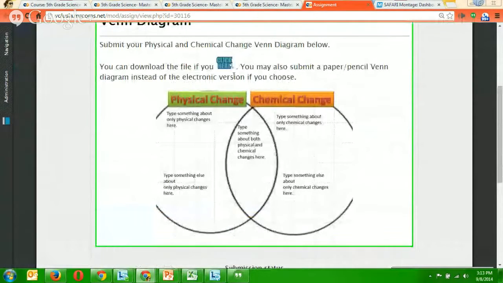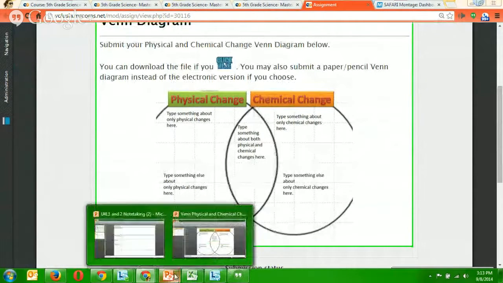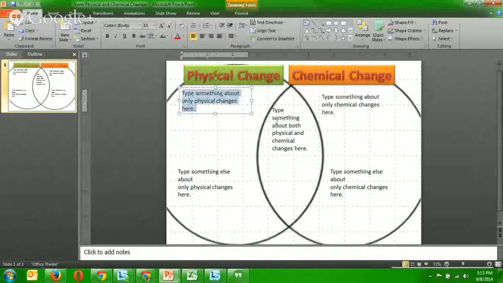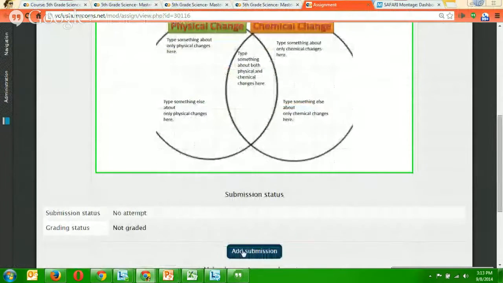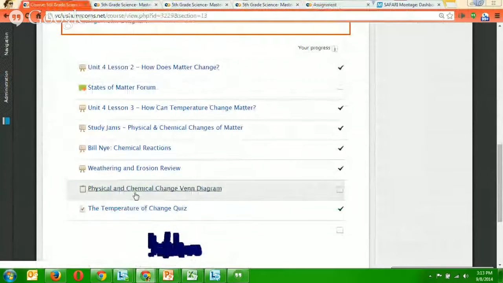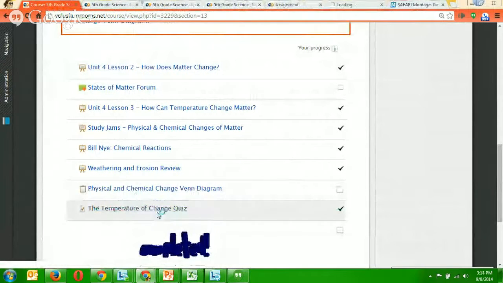So if you want to turn one in on the computer, remember we worked on that before. You just edit what's in here. Type something about only physical change. Physical changes are. You can edit what I did, save it on your desktop, and then upload it to Moodle. Or you could just do it on a piece of paper and submit it that way. But you would submit here right below there. Once you're done submitting that, you just have a quiz and then you're almost done.